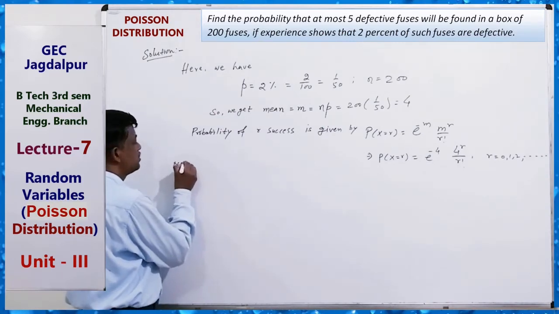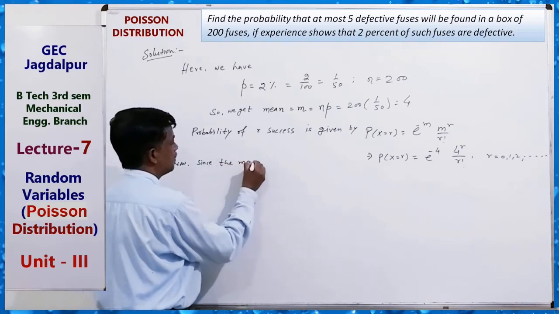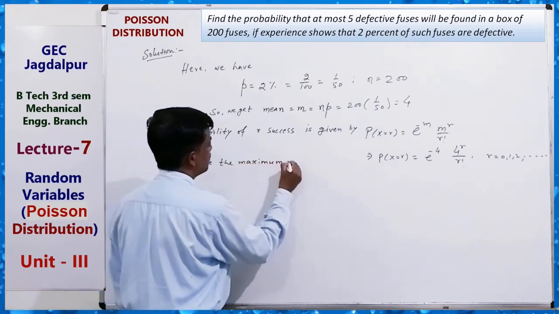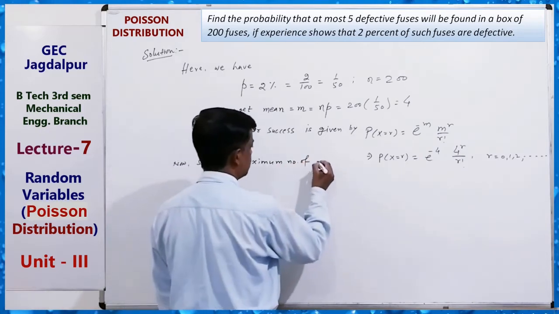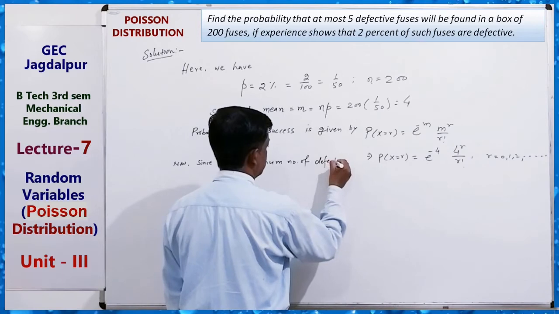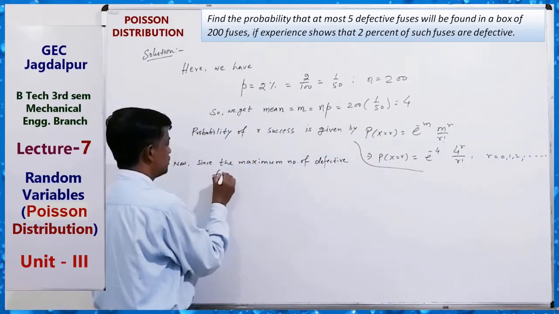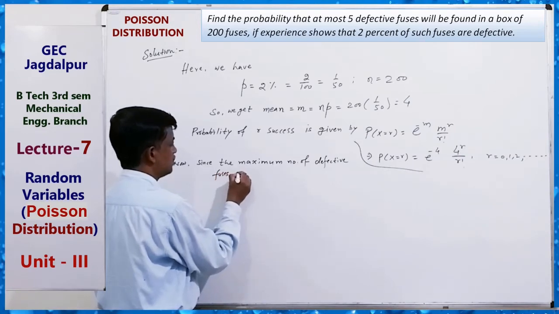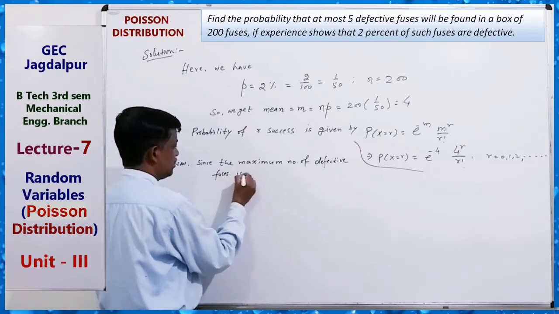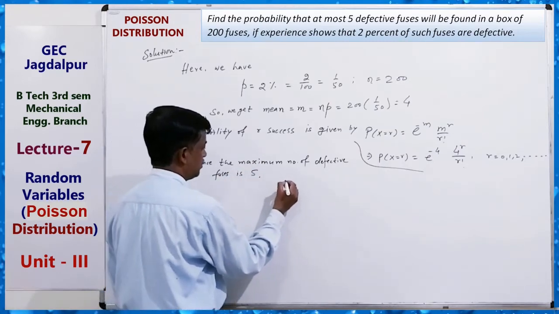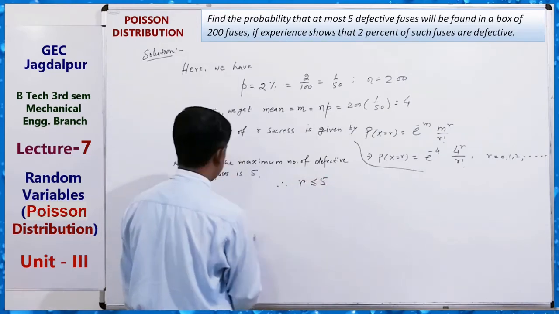Now, since the maximum number of defective fuses is 5, therefore R is less than equal to 5.